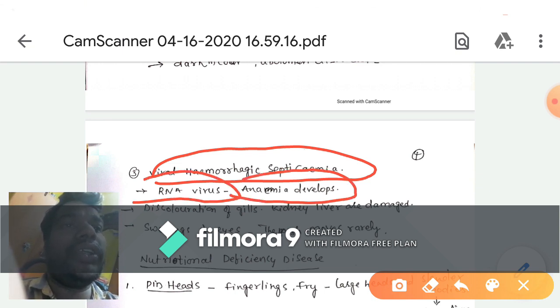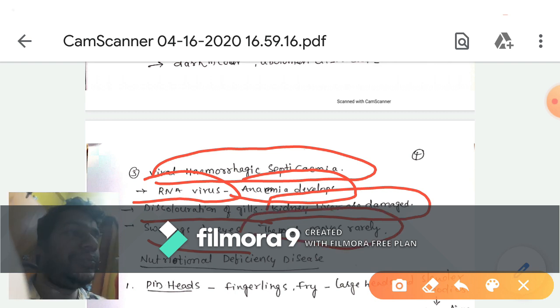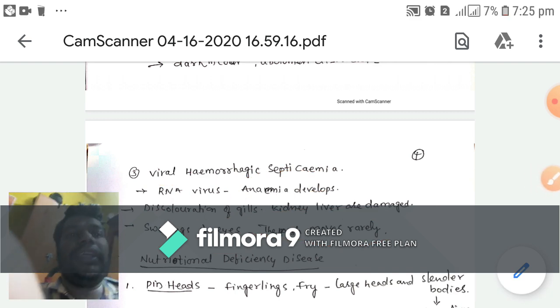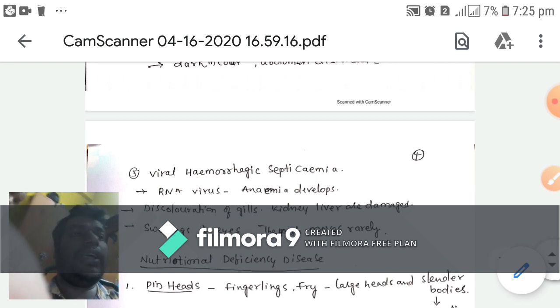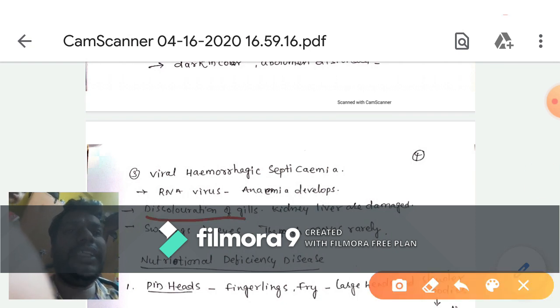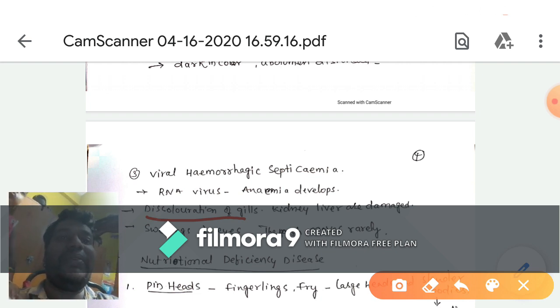Anemia develops, there is discoloration of the gills, the kidney and liver are damaged, there is swelling of the eyes and the body, and the fish moves very rarely.